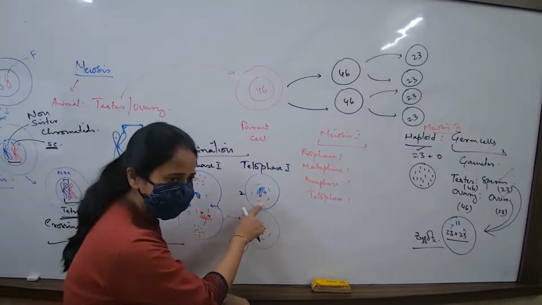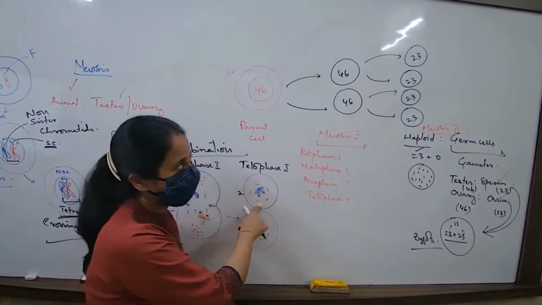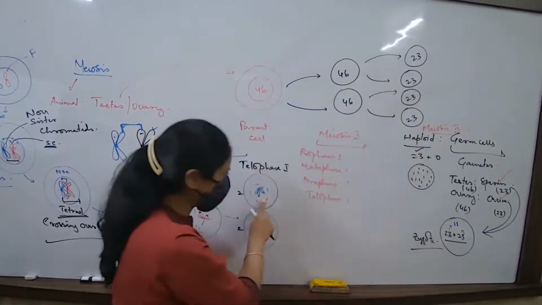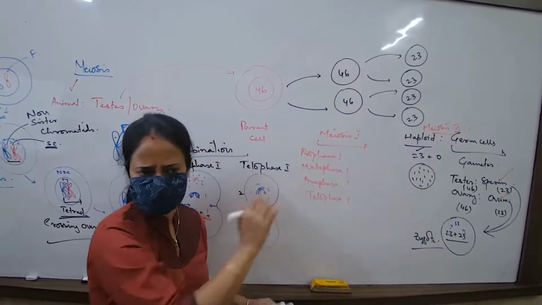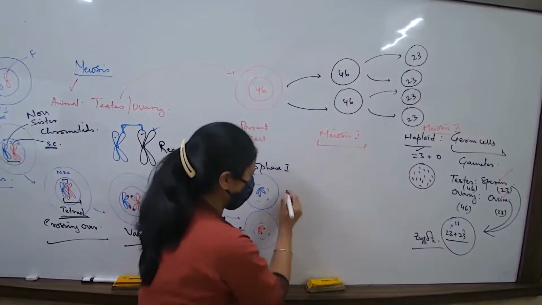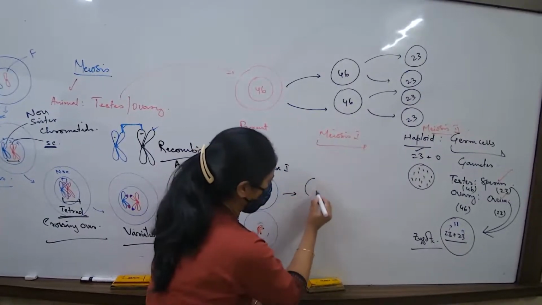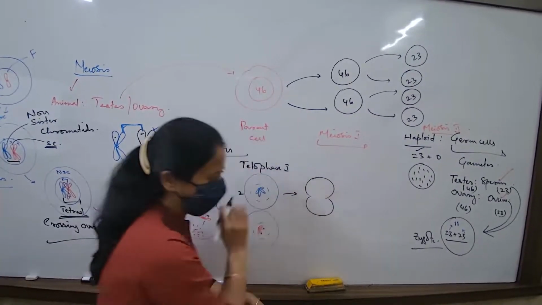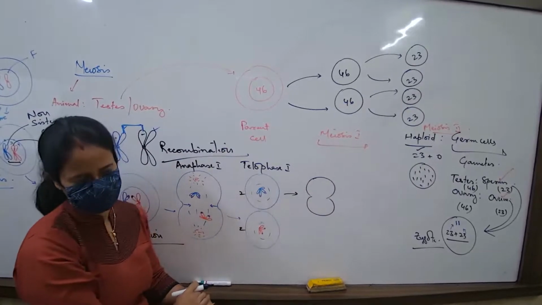And what will be the fate of this cell? Again divide. Now यहाँ से जो division होगा, that will be same like mitosis. So if you have understood, now you tell me. Let me see. If you have understood, then all of you should be able to tell me. Now if I draw the anaphase stage, how should I draw the chromosome?